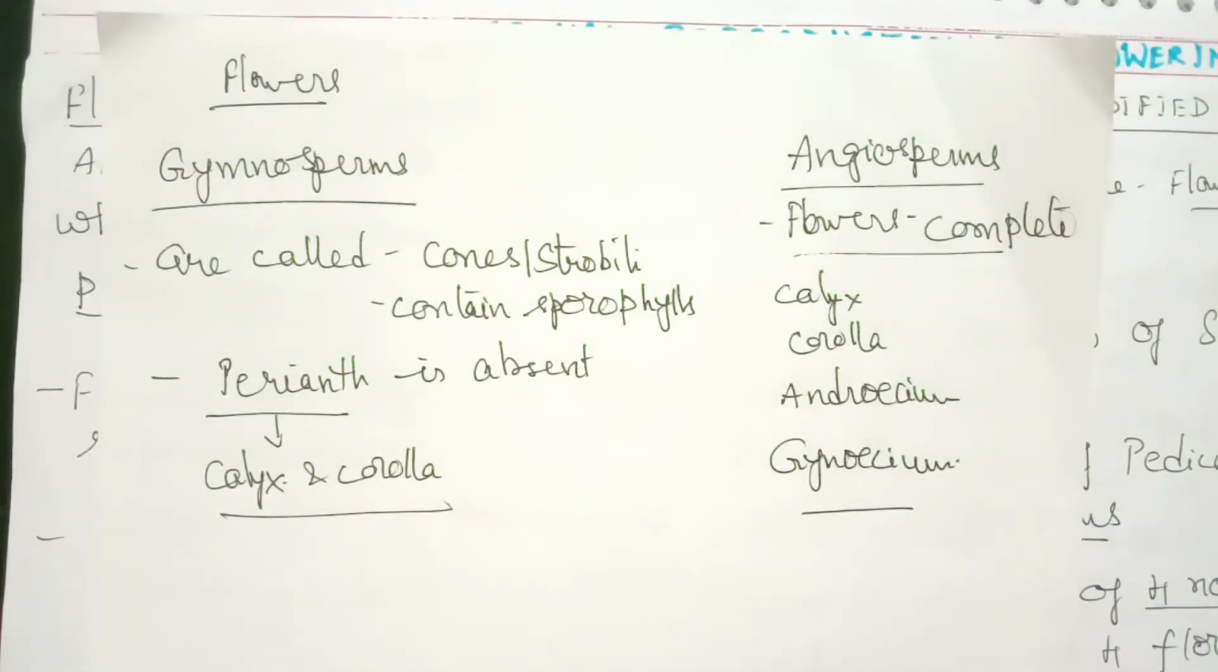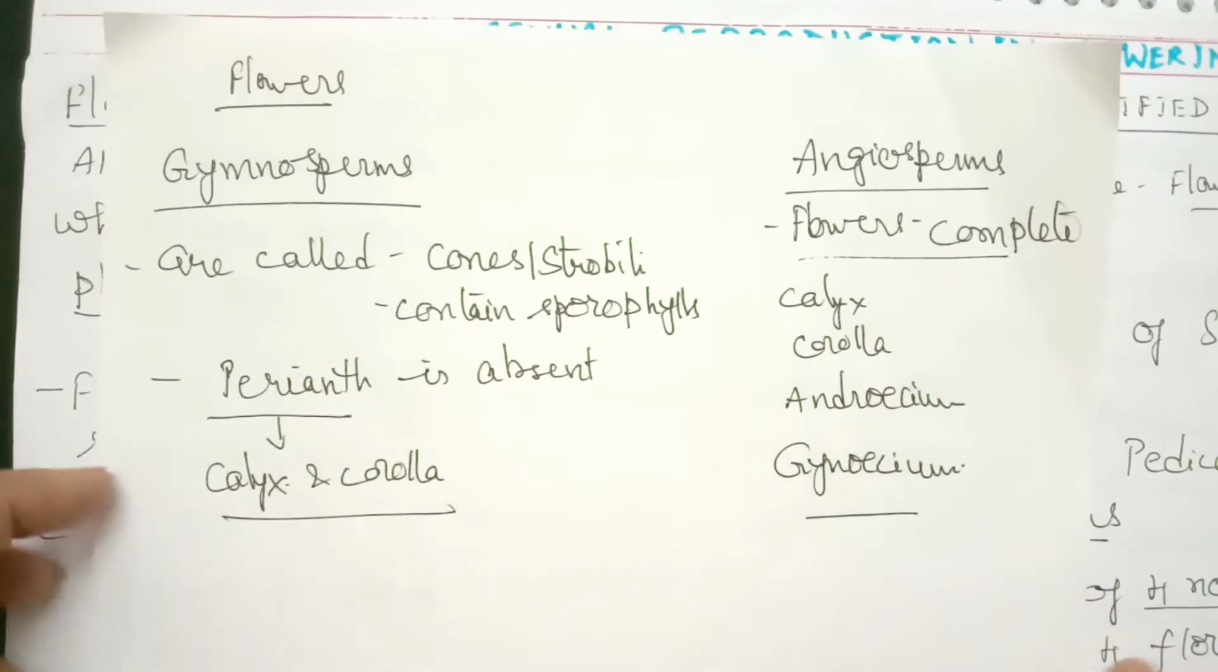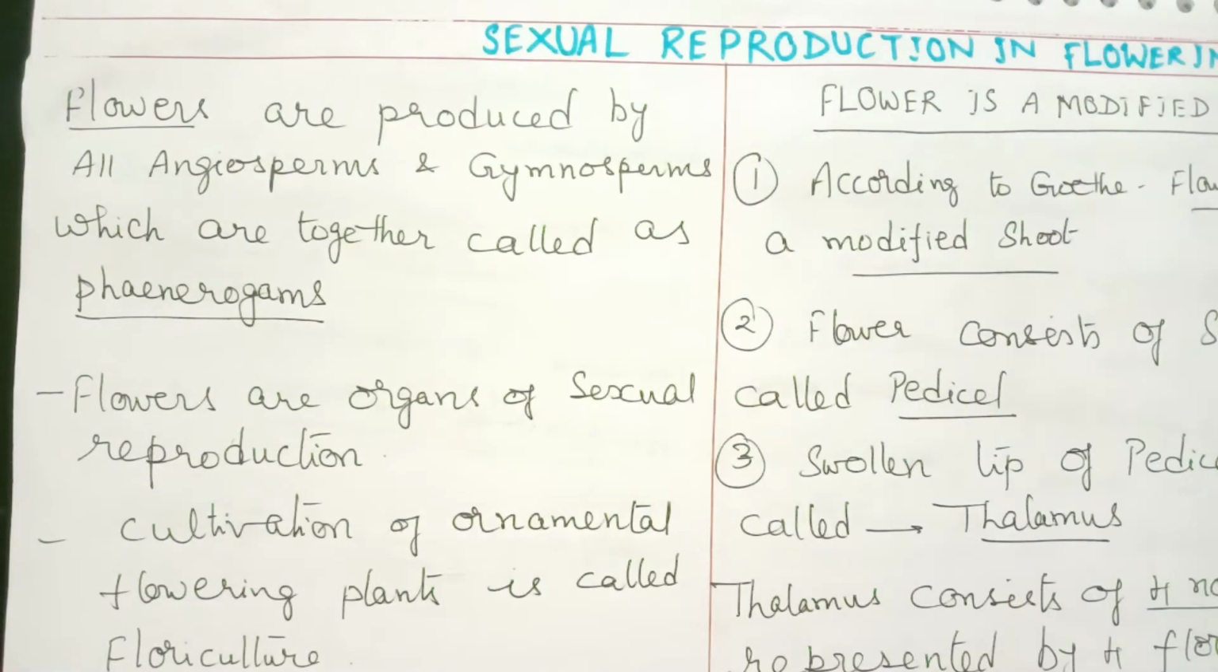In this chapter, we mainly refer to the angiosperms. So all the details about reproduction in angiosperms, starting with the structure of the flower and then the other details. So now let us go into the other details of the topic.